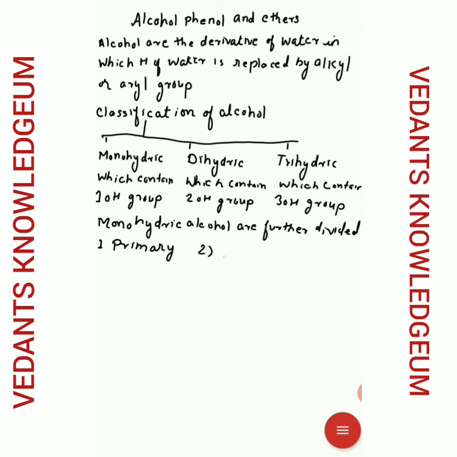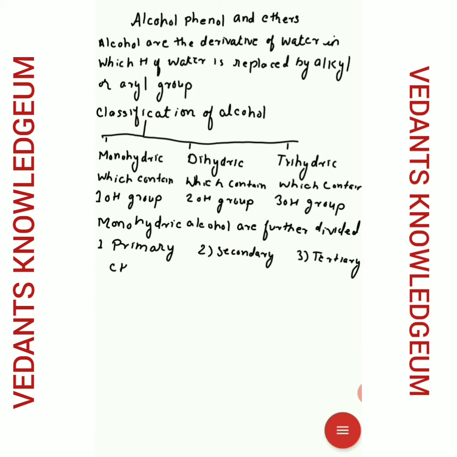Second is secondary alcohol, also called 2 degree alcohol. Third is tertiary alcohol, also called 3 degree alcohol.